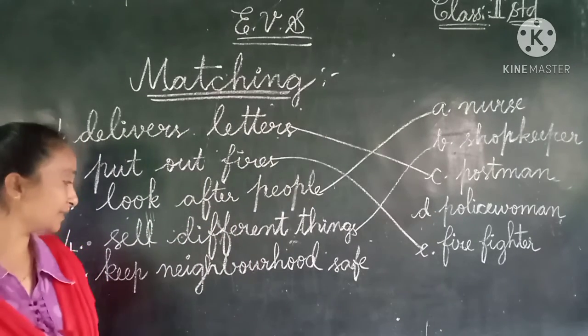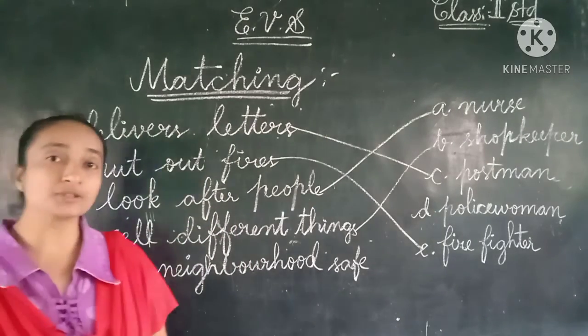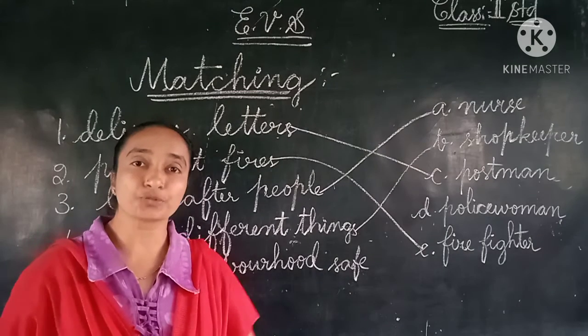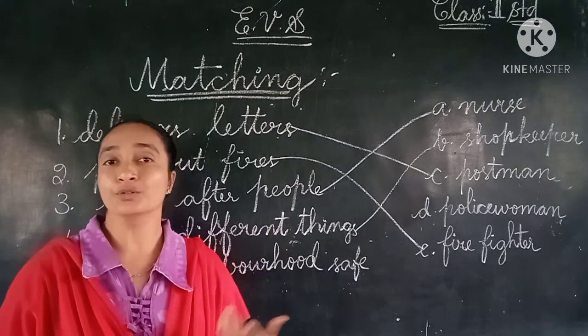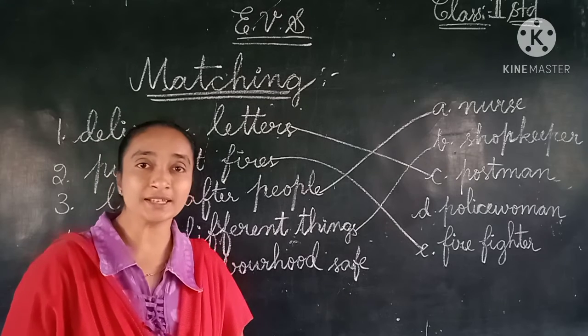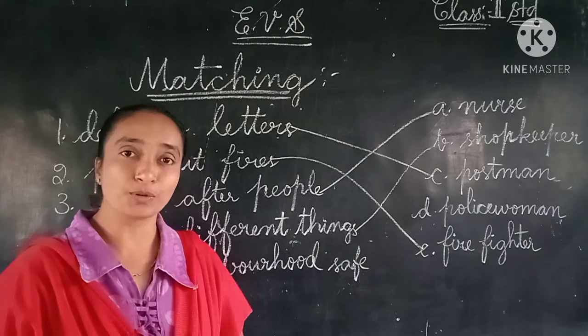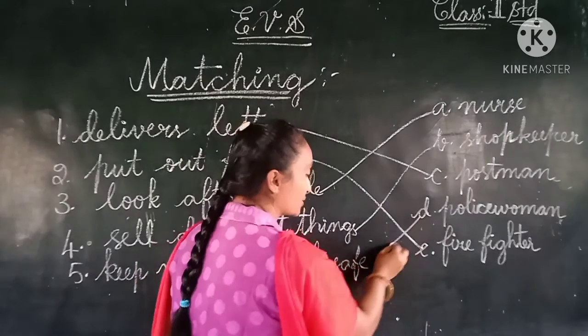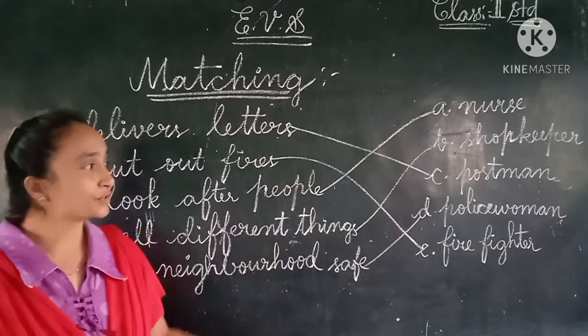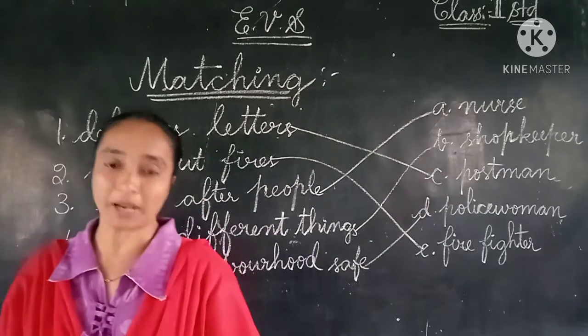And the last one: I used to keep the neighborhood safe. I used to catch the thieves and keep the neighborhood very safe. Who am I? So he is the policeman. Policeman and policewoman, whoever, same. So this last one we can do the matching here. Very simple, children. This you can do the matching.